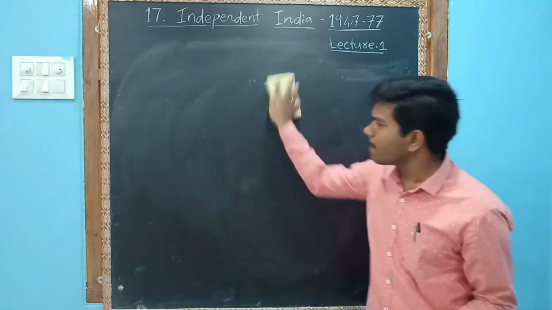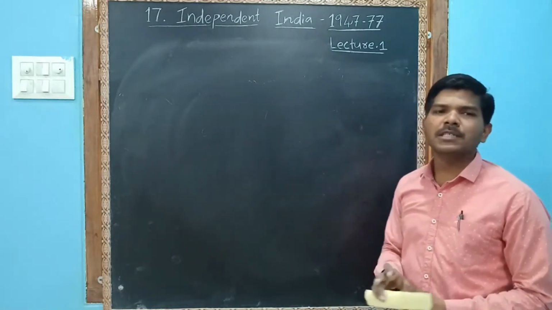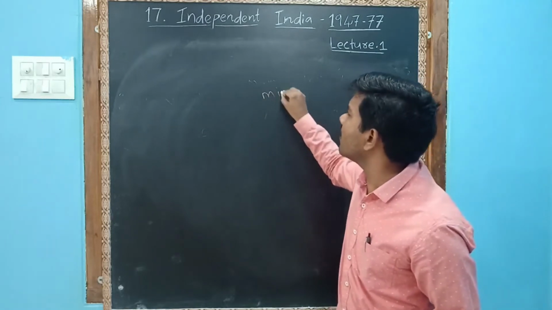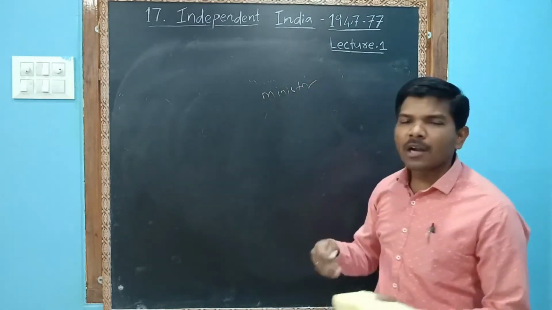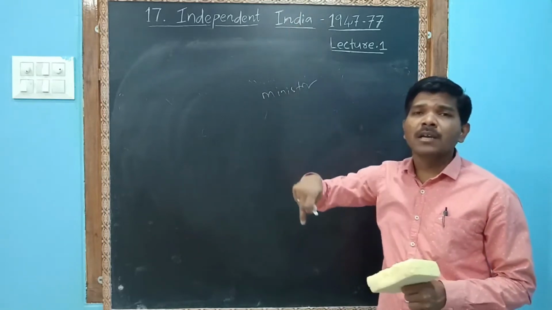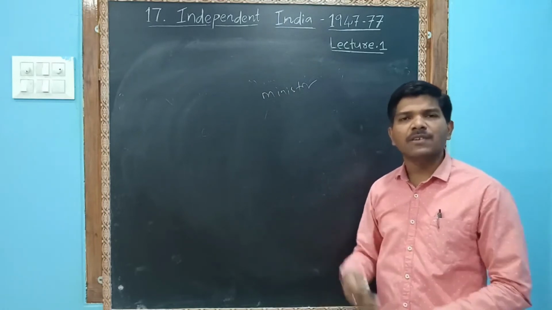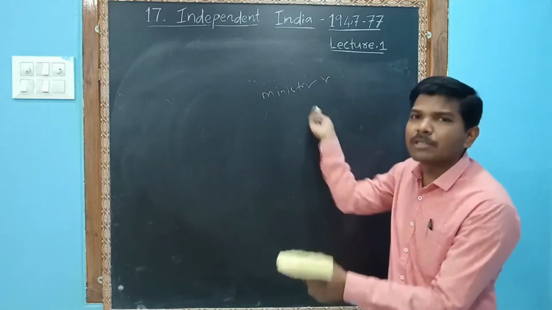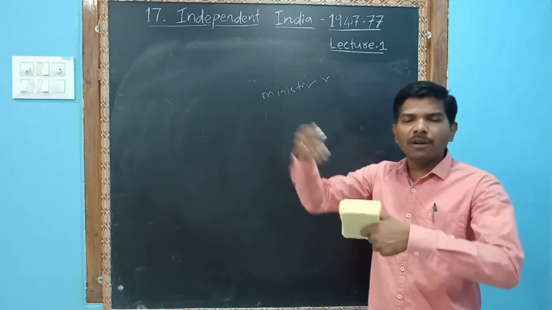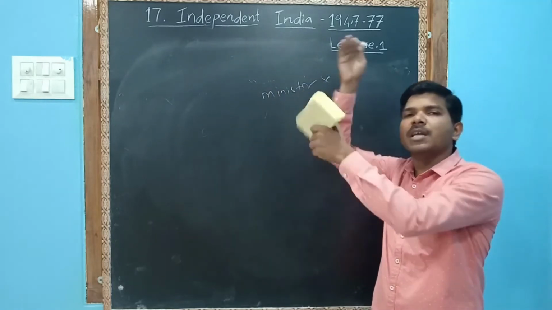Sometimes what will happen, they threaten the Congress party members, they pressurize. If you will not give me a minister post, I will resign. If you will not give a seat for my son-in-law, for my daughter, or for my niece, for my nephew, I will resign. I will join another party. So there will be a certain jumping. He will be in the Congress party, next time he will be in another party.